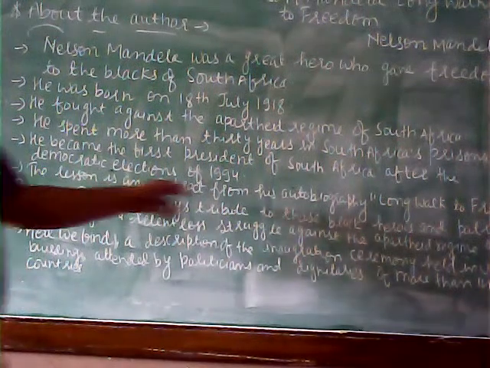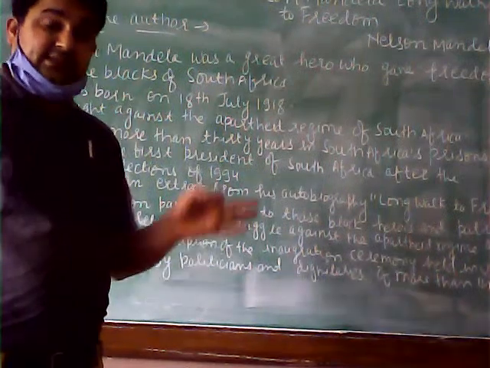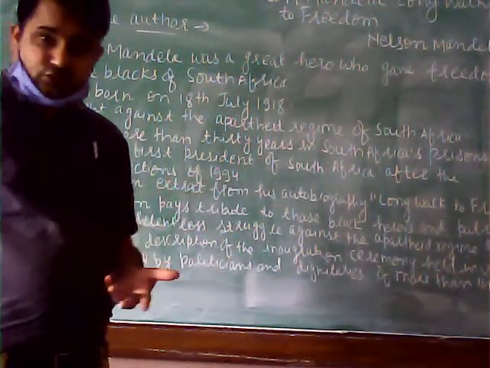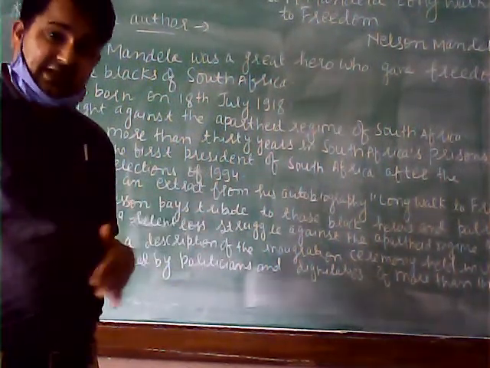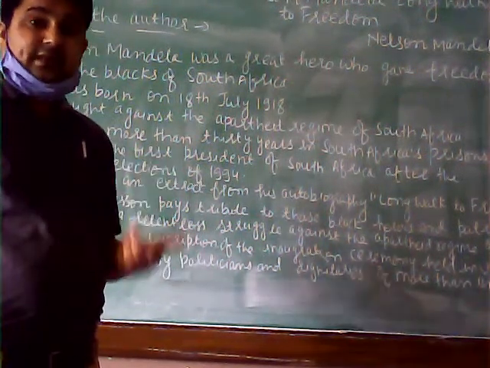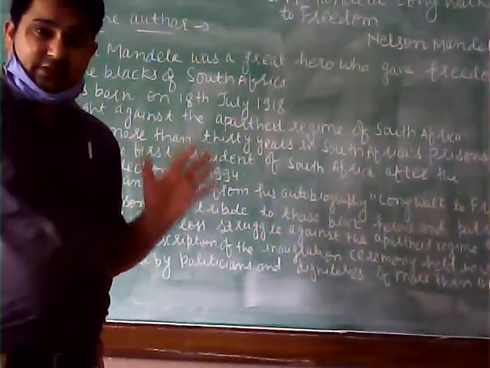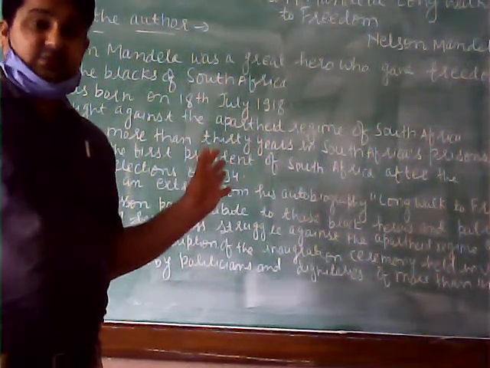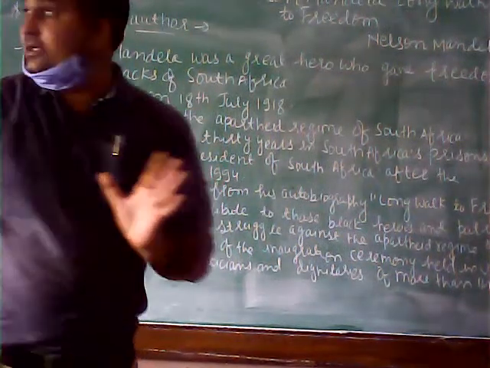The lesson is an excerpt from his autobiography, Long Walk to Freedom. One is autobiography, one is biography. Once the account of a person's life is written by himself, that is an autobiography. If someone else is writing the account of a person's life, that is a biography. So this is an extract from his autobiography, and the name of the autobiography is Long Walk to Freedom. This is the introduction of the lesson.